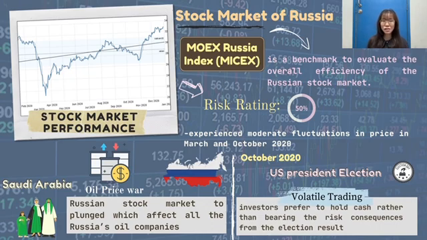The next indicator is stock market performance, MOEX. The index is the MOEX Russia Index, MICEX, which serves as a benchmark to evaluate overall efficiency. The stock market performance rating is 50%, as there were 2 drops of instability in March and October 2020. The first was mainly because Saudi Arabia initiated the oil price war with Russia during the pandemic, and the other was because investors chose to hold cash during the US presidential election.